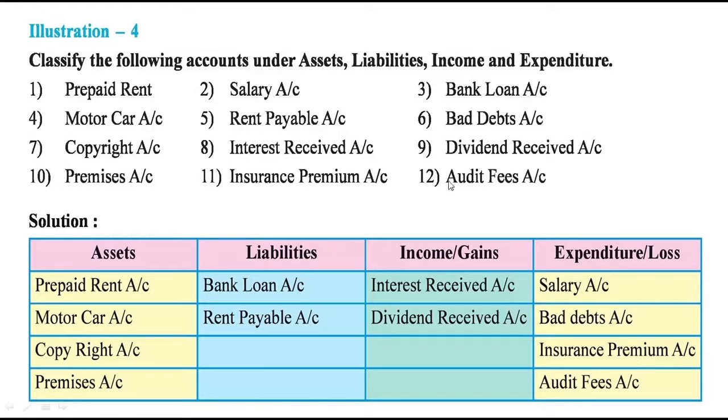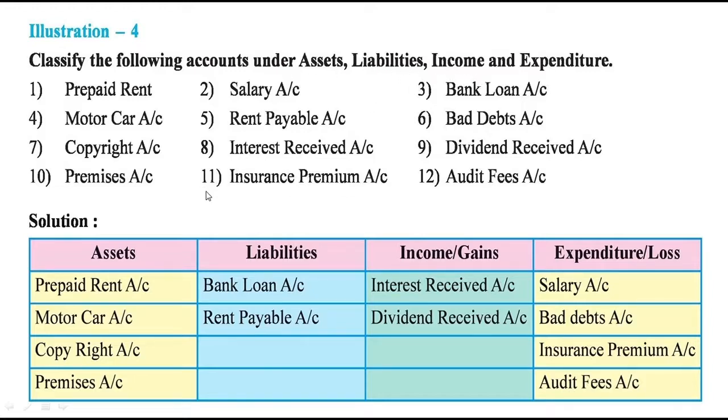Then audit fees paid to the chartered accountant for auditing the accounts or books in the business is the expenditure. It is recorded under this heading. So in this manner you have to classify the given accounts into these different headings.